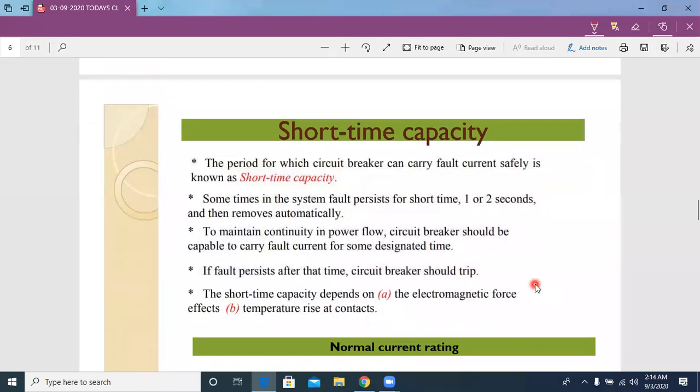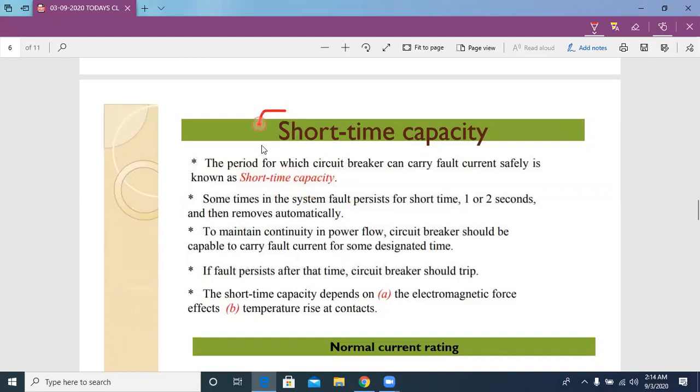Now, one more rating is short time capacity. As I already told you, a circuit breaker needs to allow fault current for some time. The time period for which the circuit breaker allows fault current successfully, we call the short time capacity.